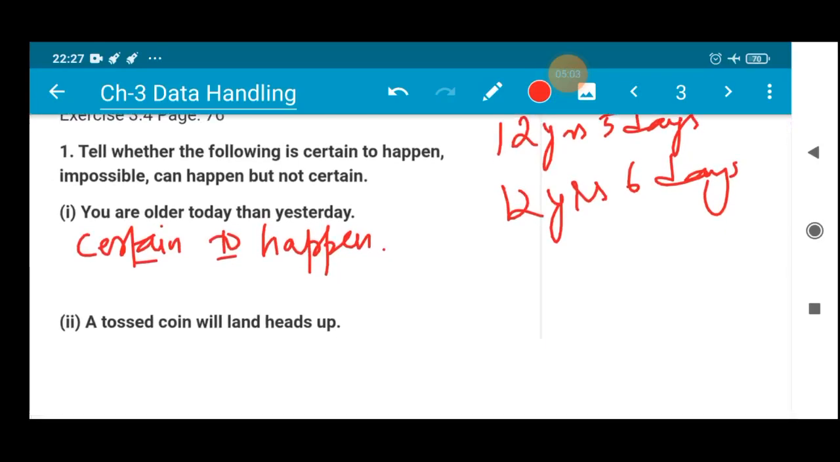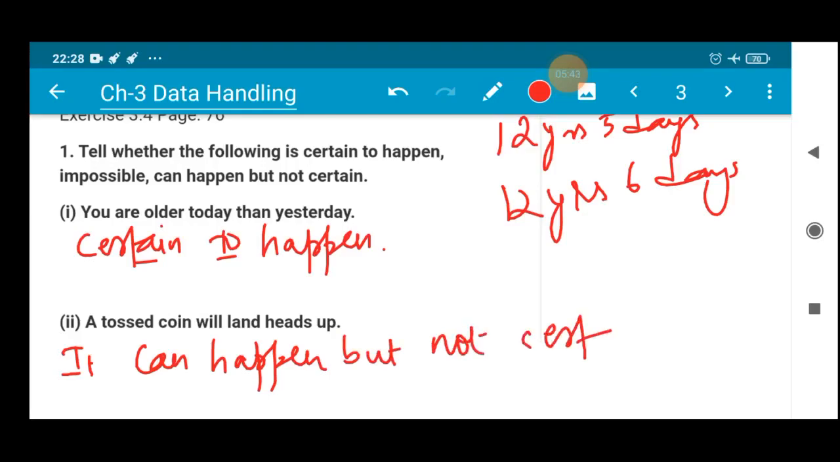Okay, next, a tossed coin will land head. Can happen but not certain, isn't it? I have already told you about the probability of getting tail when you flip a coin, maybe head, maybe tail. We are not sure unless you are a magician. So you can write it can happen. Yes, anything can happen, because in a coin you have two sides. You may get the head, but it can happen but not certain. It's not fixed, isn't it?